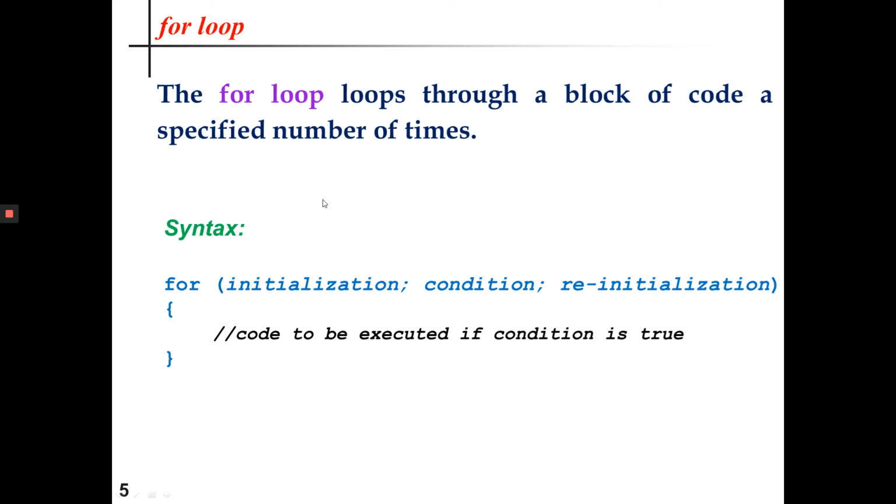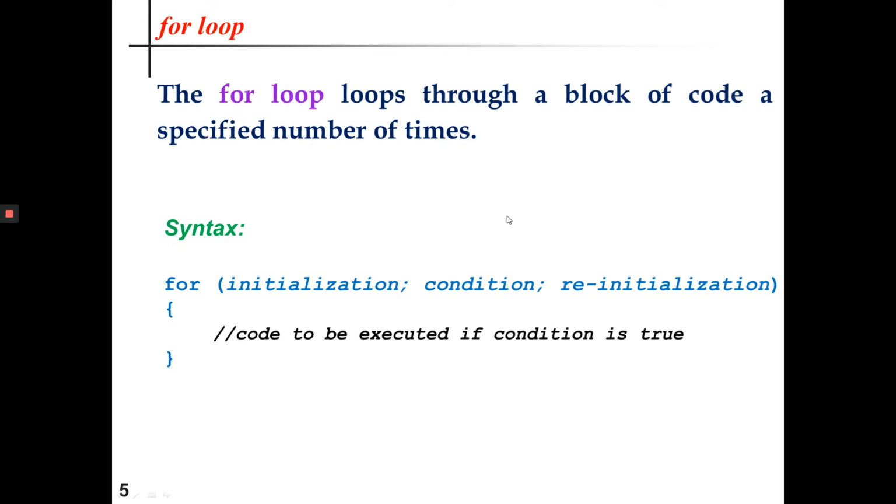The for loop iterates over a block of coding statements for a specified number of times. Just have a look at the syntax of the for loop. We are having three parts, like initialization part, condition part, and the reinitialization part. Sometimes it is called increment or decrement. So if the condition is satisfied, only then the coding statement inside the for loop will be executed, otherwise not.